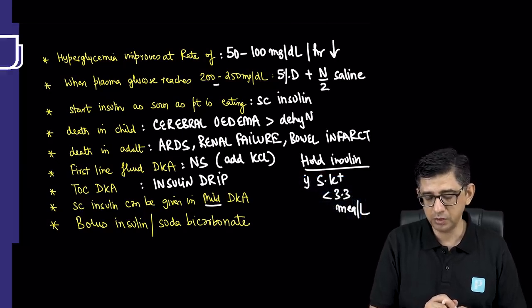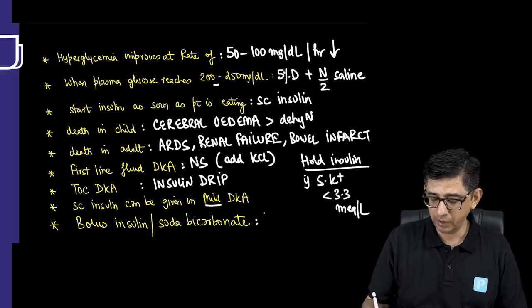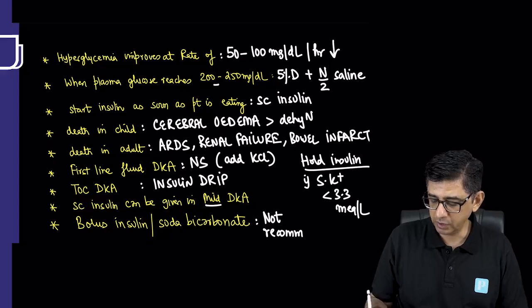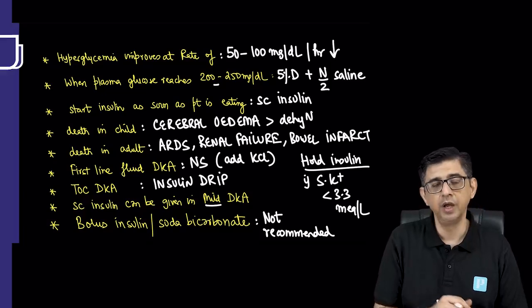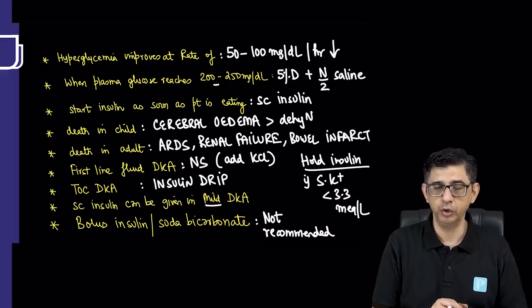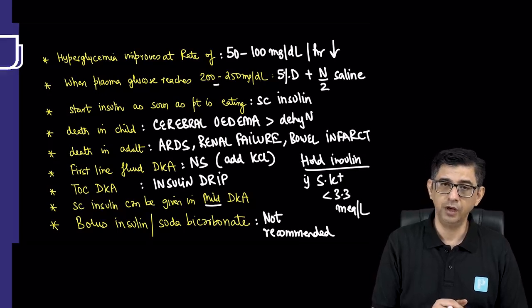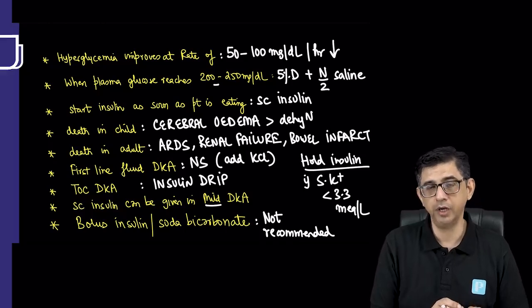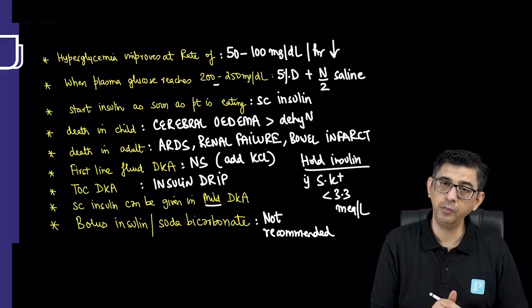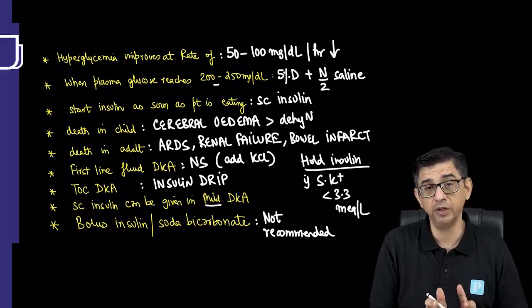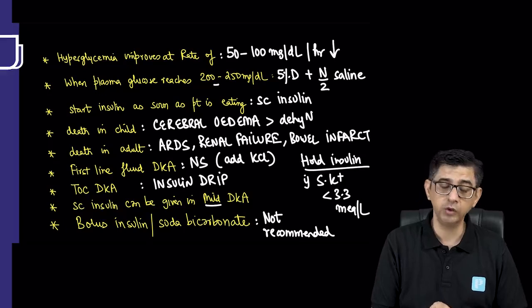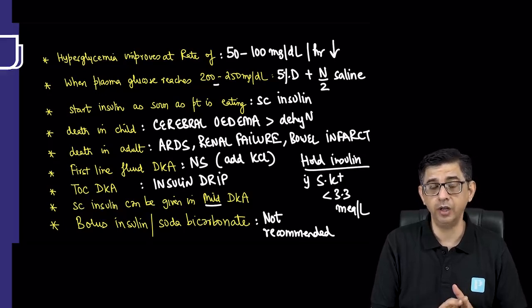And as far as bolus insulin and soda bicarbonate are concerned, they are not recommended anymore. The bolus insulin has been discontinued recently, and as far as soda bicarbonate, the usage of this is discouraged, because soda bicarbonate by itself is a very concentrated solution that can worsen the fluid shifts across the brain, and the rapid changes of pH can again cause cardiac deceleration. So sudden change of pH can even cause myocardial excitability, and it can trigger arrhythmias as well. So we will not be comfortable giving soda bicarbonate for this patient.